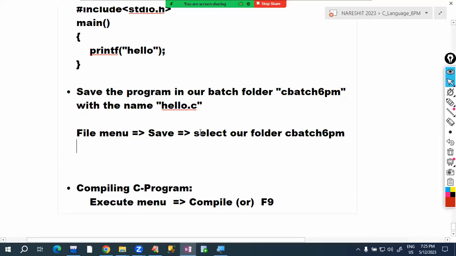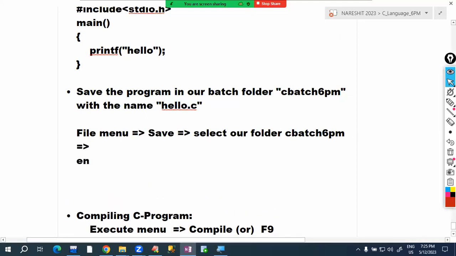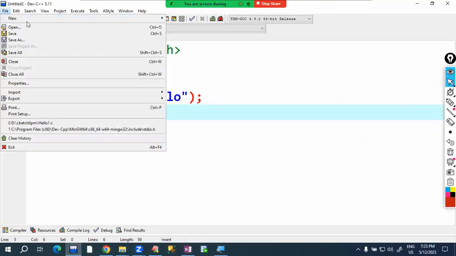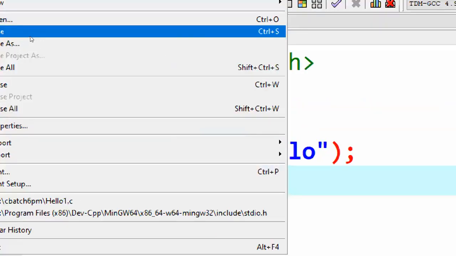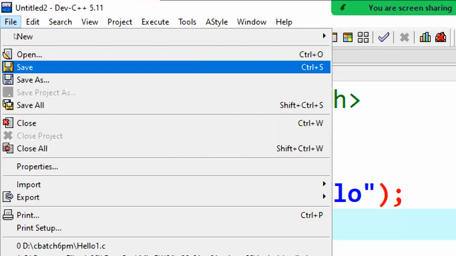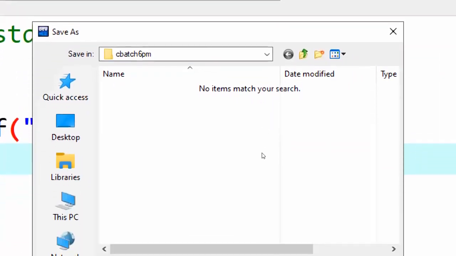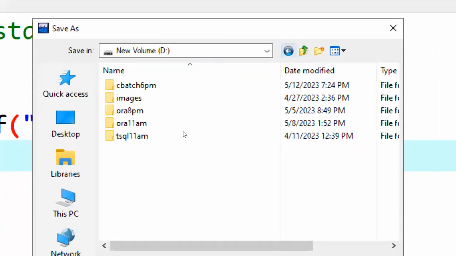After that, give the file name as hello.c. Observe, this one only I'm showing. So go to the File menu, and in that select the Save option here. The Save option shortcut is Control S. Save in our batch folder.